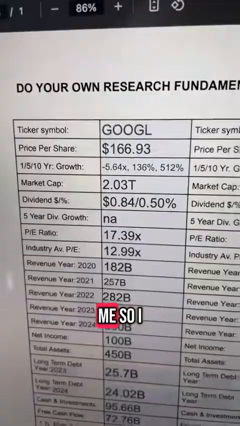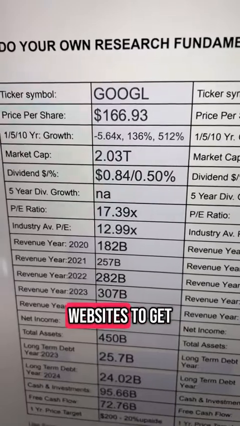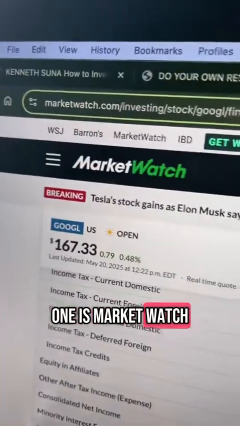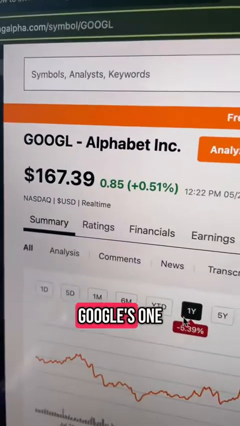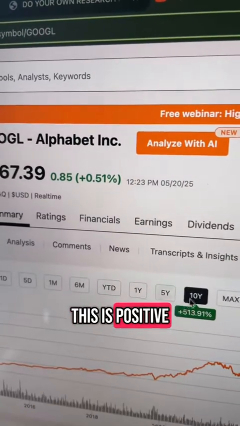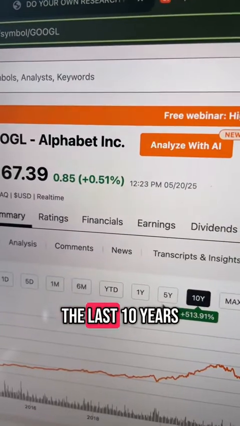So come with me. I mostly use two websites to get all of this information. The first one is Seeking Alpha, and the second one is MarketWatch. So right here you can see Google's 1, 5, and 10-year performance. This is positive, right? It's gone up a lot in the last 10 years.